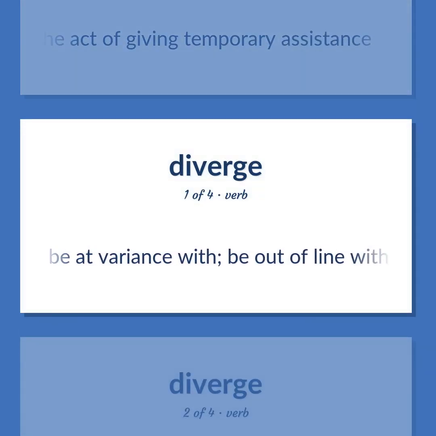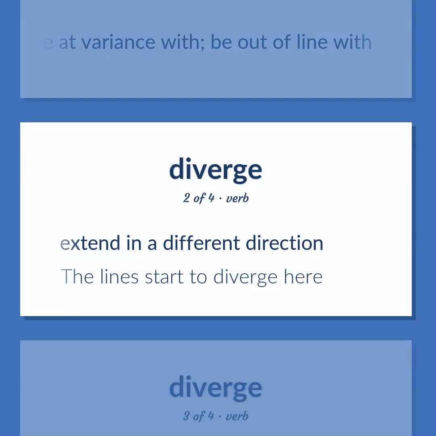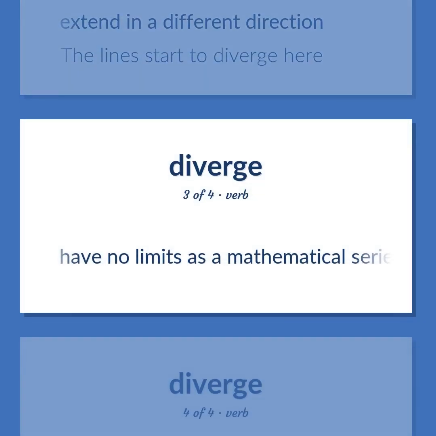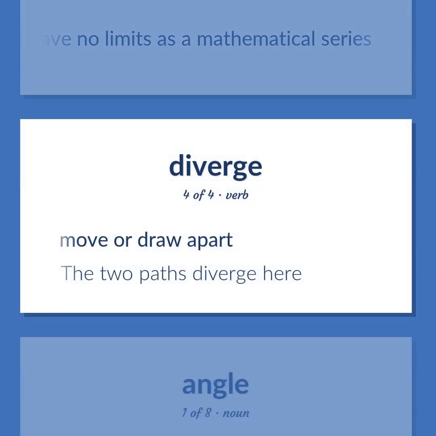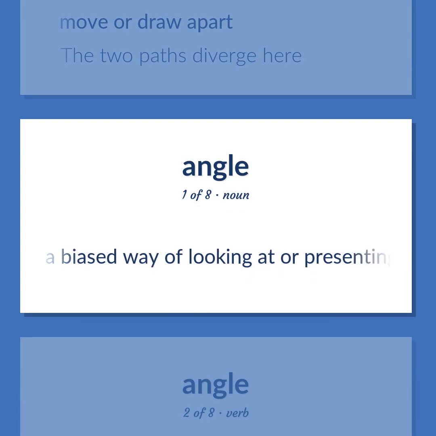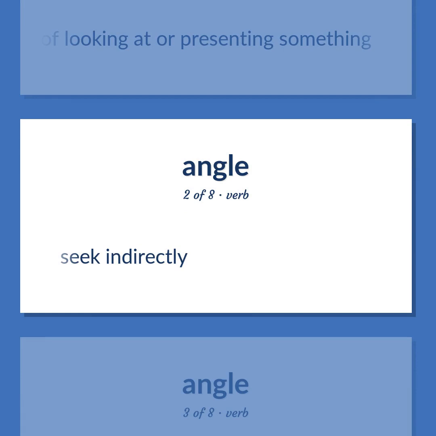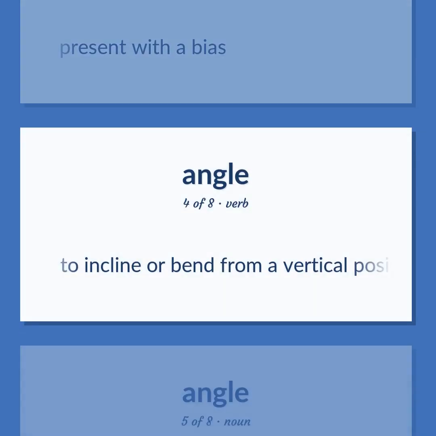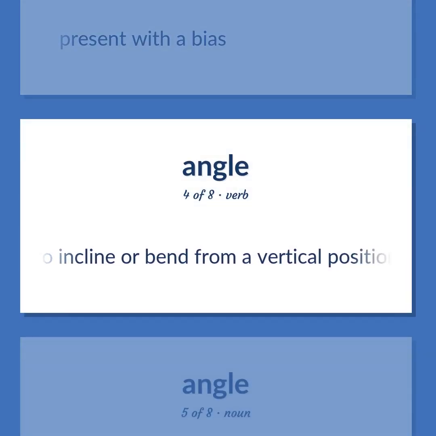Be at variance with, be out of line with. Extend in a different direction. The lines start to diverge here. Have no limits as a mathematical series. Move or draw apart. The two paths diverge here. A biased way of looking at or presenting something. Seek indirectly. Present with a bias. To incline or bend from a vertical position.